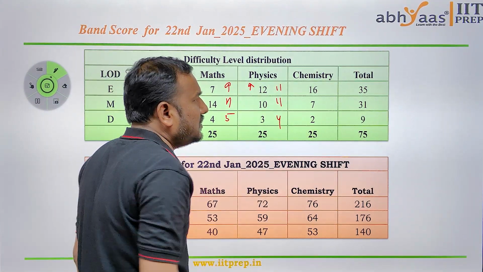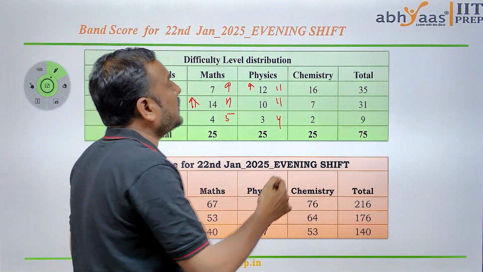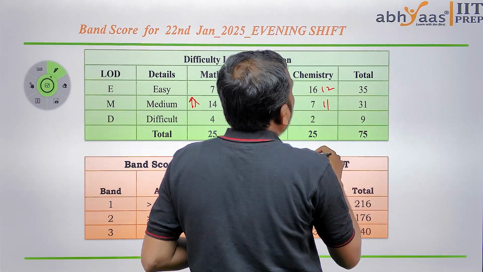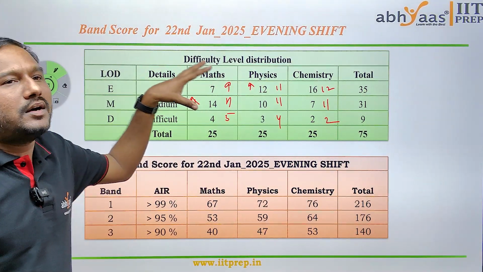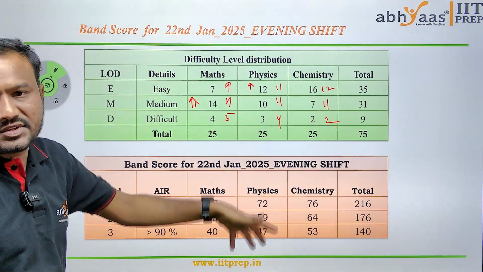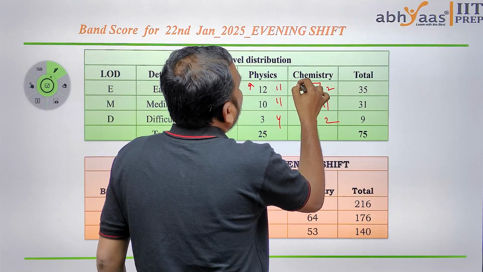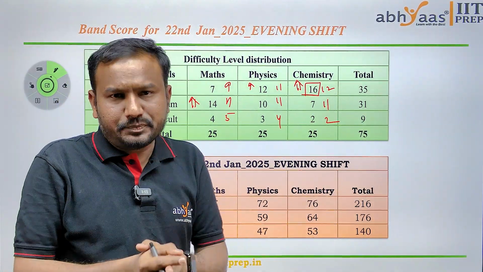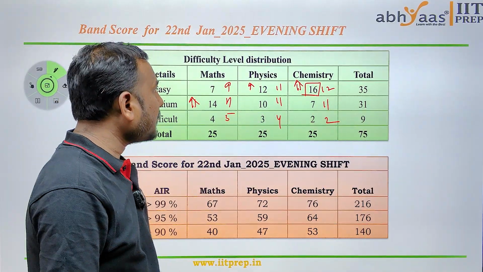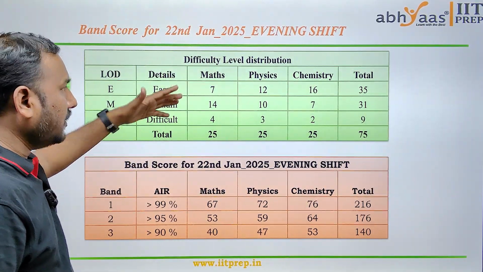One easy question has increased. When it comes to chemistry, there was a huge difference in the easy questions. So this is 12, 11, which we observed in the chemistry part in the morning session. But when it comes to the evening part, there is a huge difference in the easy questions. That's why the paper was a little bit easier compared to the morning paper. And this is the easy, medium, difficulty analysis of the paper.